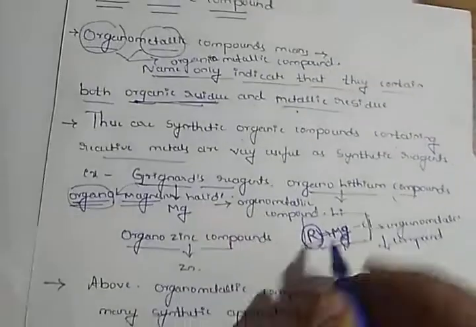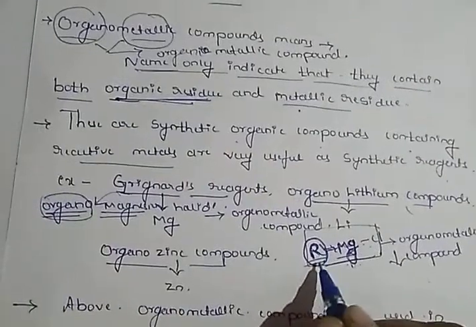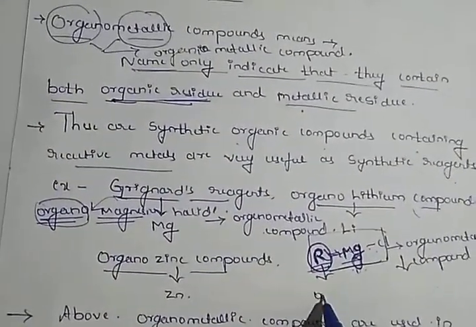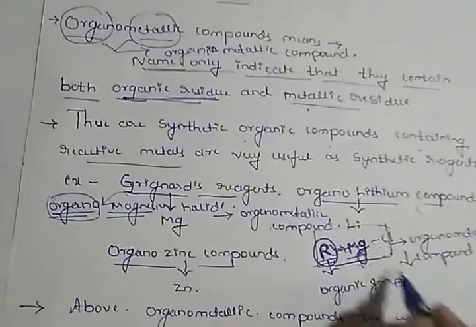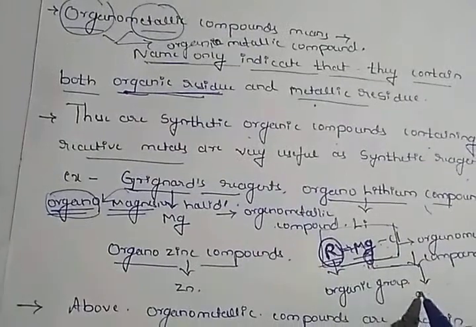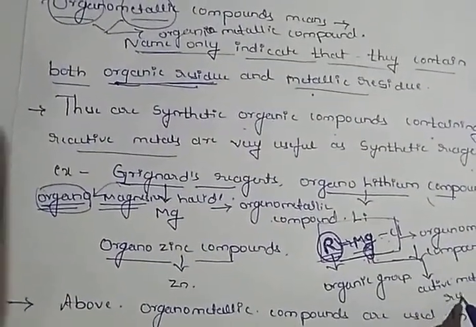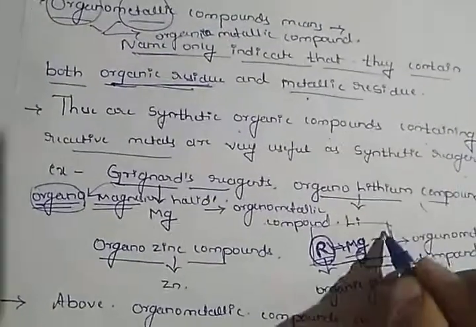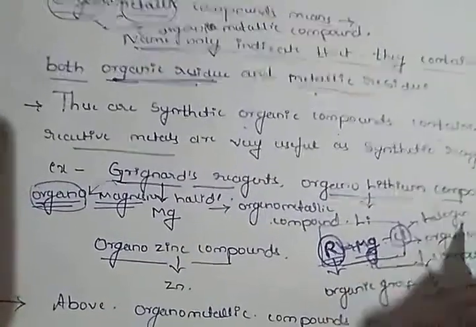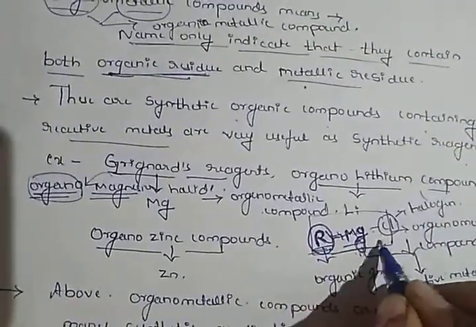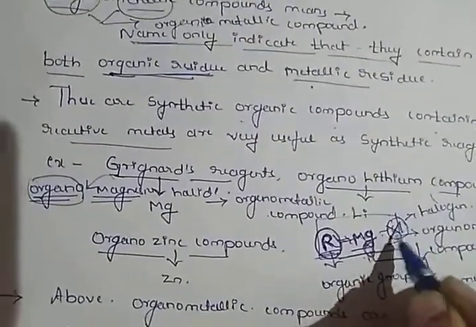Symbolically it is shown as RMgX. R indicates the organic group, and magnesium is the active metal residue. Cl is a halogen. Whatever it may be, the halogen is indicated by the X group.